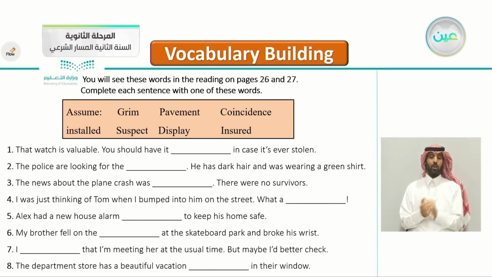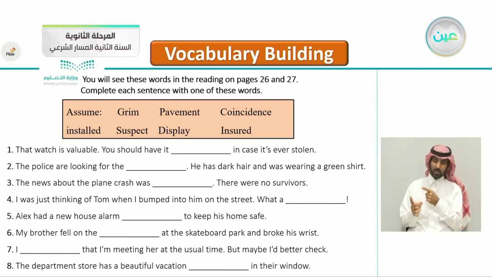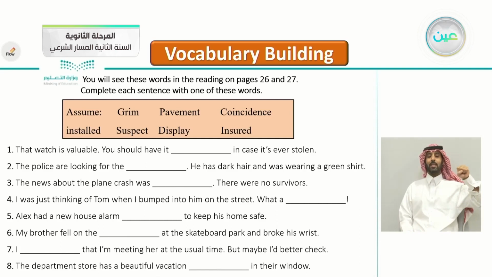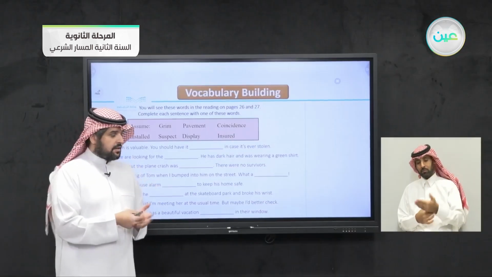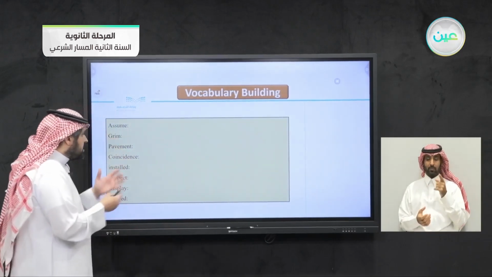The words are assume, grim, pavement, coincidence, installed, suspect, display, and insured. And the word here, suspect, is a noun. The word suspect is a noun because there's also a verb suspect, which we will learn about later. Try to differentiate between them. First, let's learn the meanings of these words.